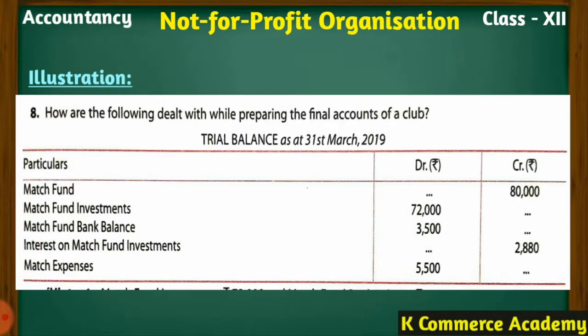Here we have a question: how are the following dealt with while preparing the final accounts of a club? Now you can tell me what statements you can prepare under the final accounts of a non-profit organization.